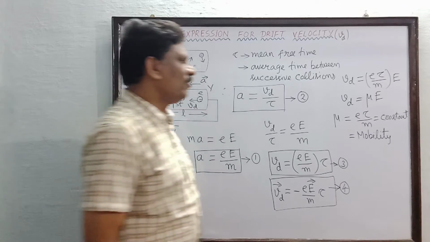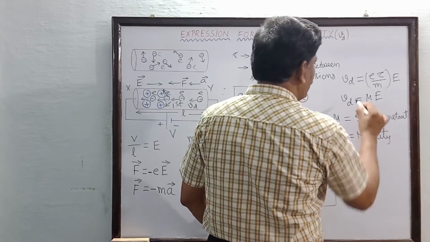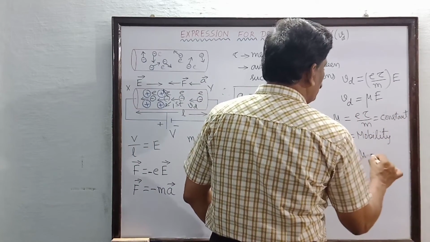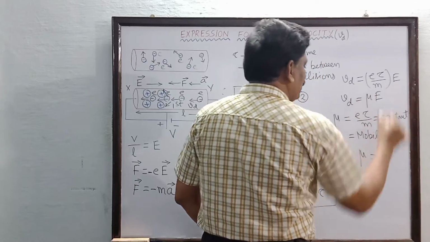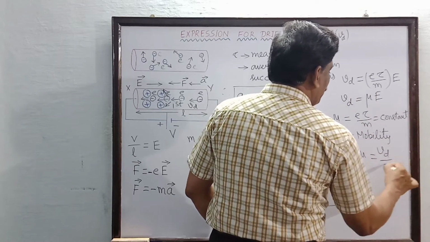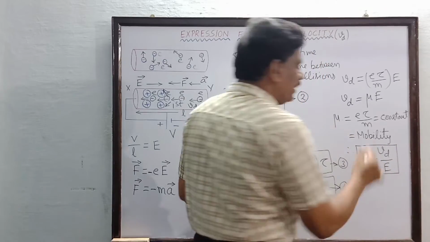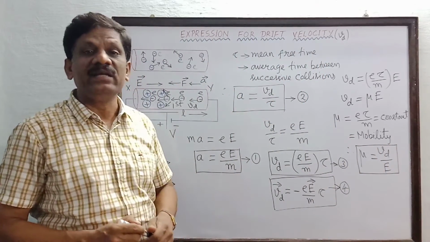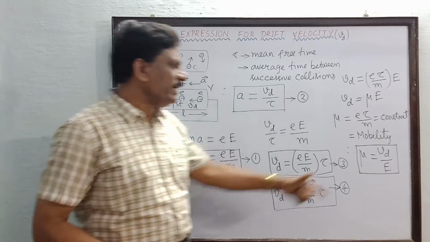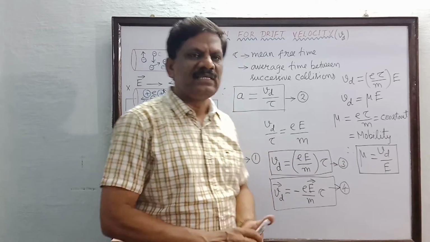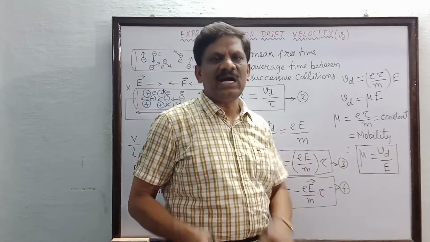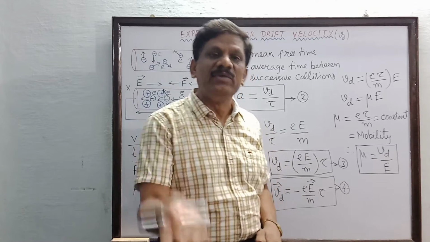Therefore, this equation can be written as mu equal to V drift divided by capital E, the mobility. This is another important definition. Mobility of a free electron is defined as the drift velocity acquired by the free electron per unit electric field.